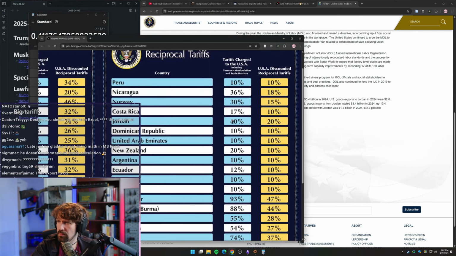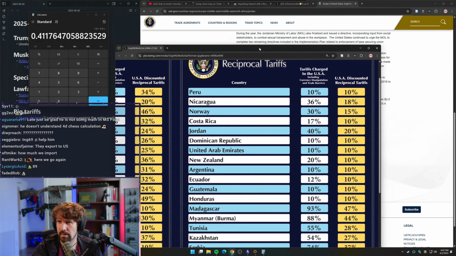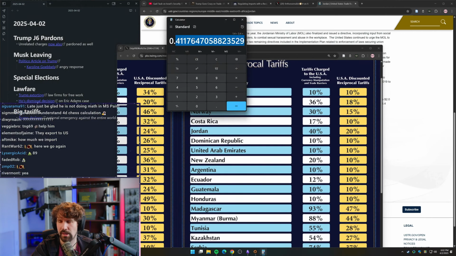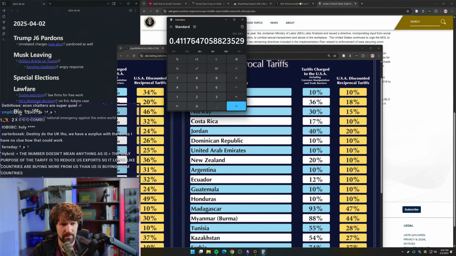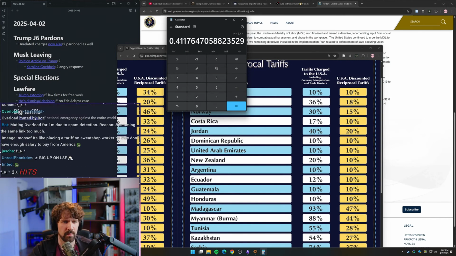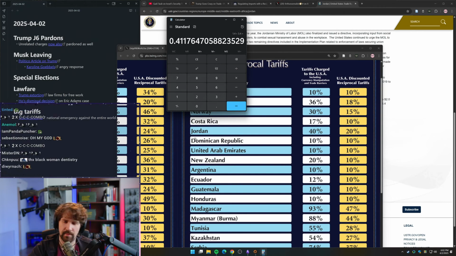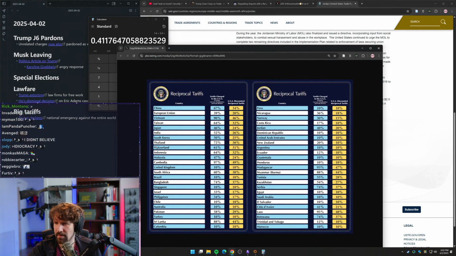And they said total charge to the USA is 40%. So this is how they're calculating it. This is ridiculous. Okay. Paste. All right. Do the UK though? We have a surplus with the UK, so I have no clue how that could work. Maybe they just add something to make it sound better.